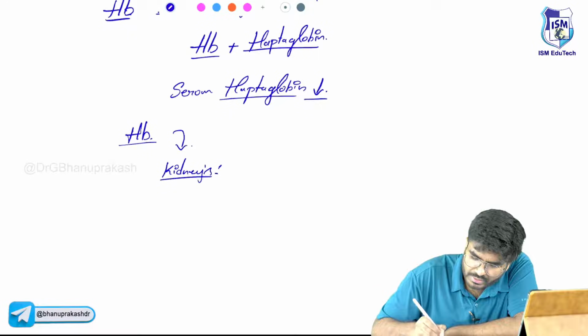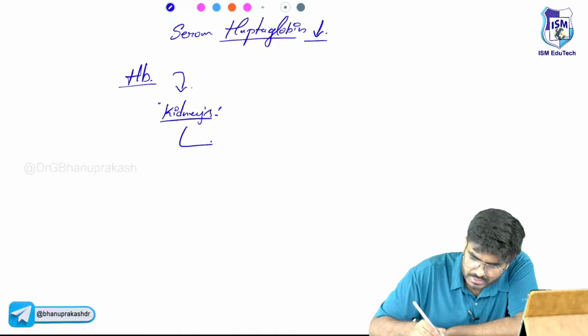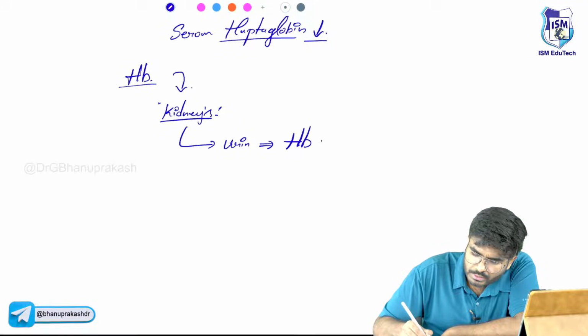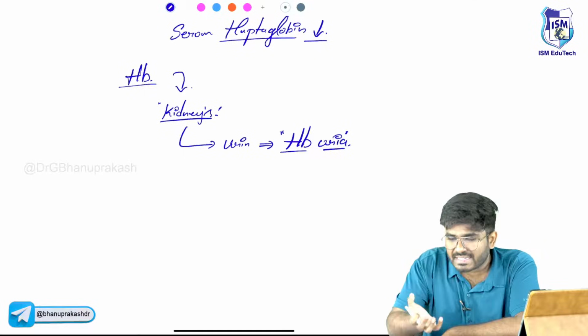Okay, it will filter into the kidneys, in the nephrons. It will come out in the urine, causing hemoglobinuria. Okay, hemoglobinuria. Now this hemoglobin, as it's getting filtered into the nephrons,